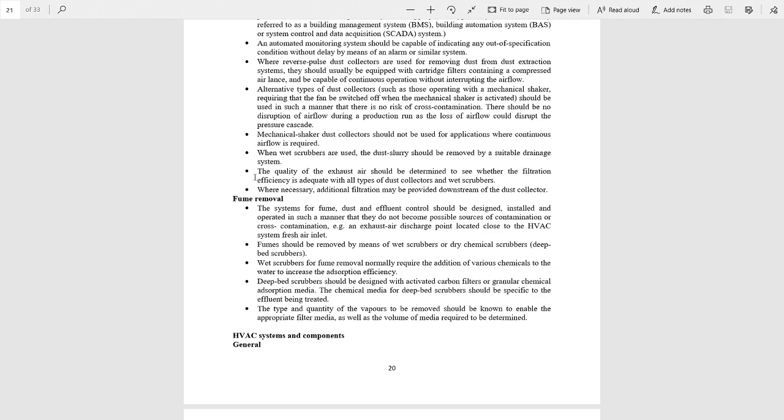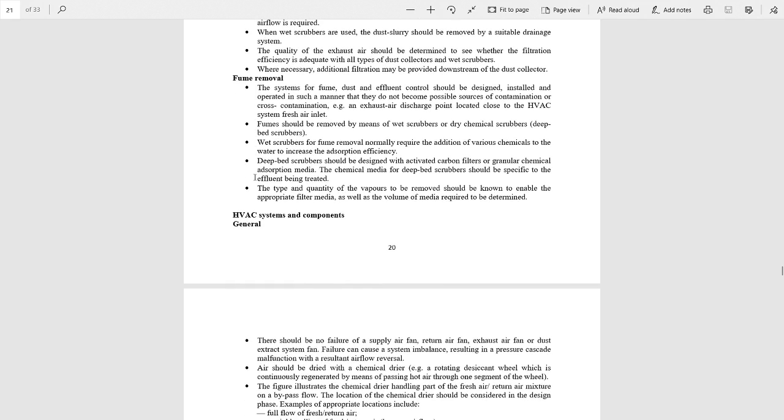Fume should be removed either by wet scrubbers or by dry chemical scrubbers. Dry chemical scrubbers are also known as deep bed scrubbers. Wet scrubbers for fume removal normally require the addition of various chemicals to the water to increase the absorption efficiency, but deep bed scrubbers should be designed with activated carbon filters or granular chemical adsorption media.